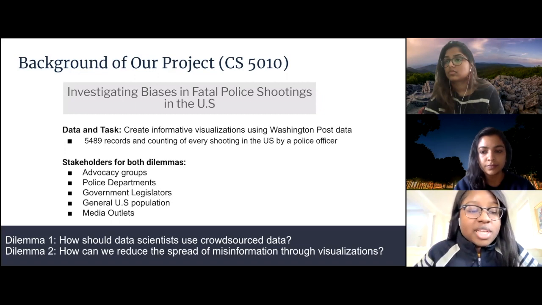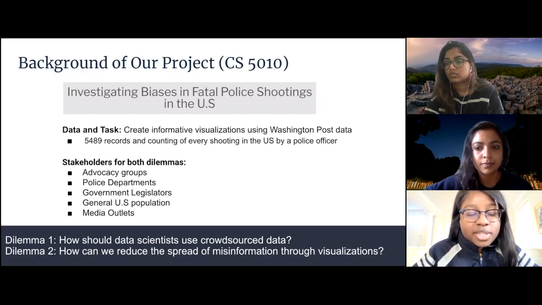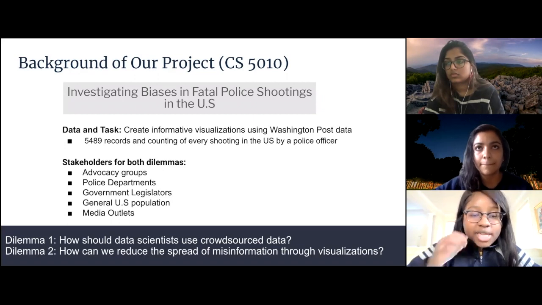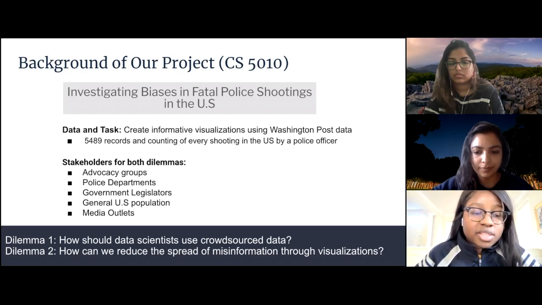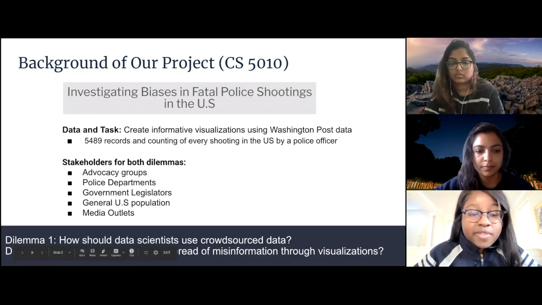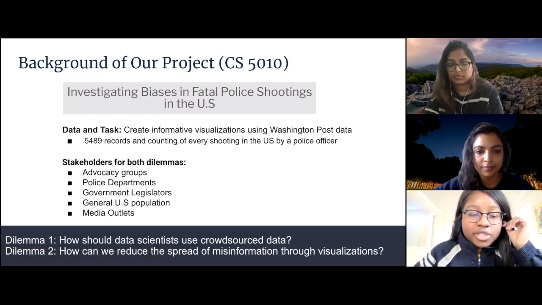We hoped to gain insight on a few questions and created visualizations that answered them. For example, some of the questions we sought to answer in our project were, what are the demographics of police shooting victims in the US and how have these demographics changed over time? Also, what are the circumstances surrounding police shooting incidents? In addition, to what extent are inequalities in police shooting victims' demographics attributable to different locations and circumstances? And in what cities and states are police shootings more prevalent?